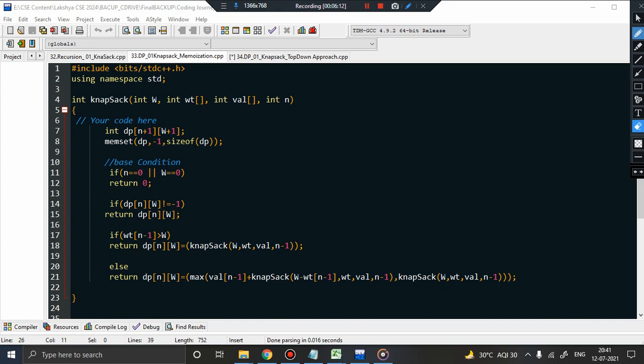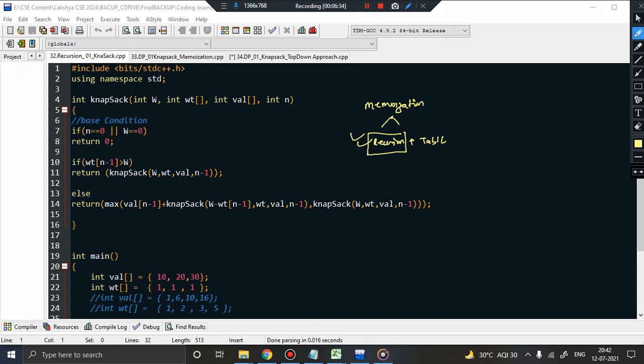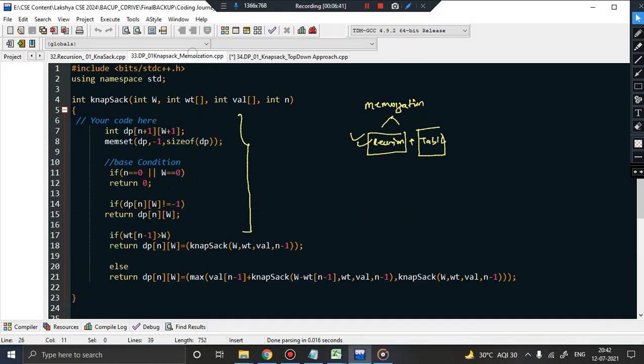The only thing that changed in memoization is, we know that in case of memoization, we use recursion plus a table. Since we are using recursion, all the code of recursion will definitely be present here. Whatever code was written in the recursive version will exactly be present here also. The only change is we will require a table when we optimize using memoization. So since I know I will require a table, I need to declare a table.